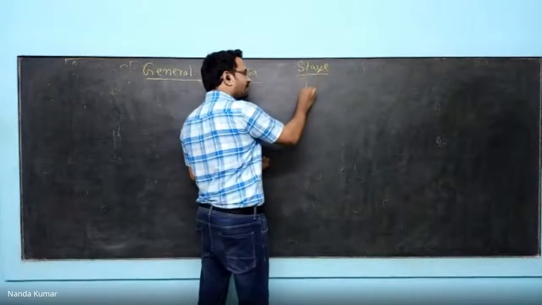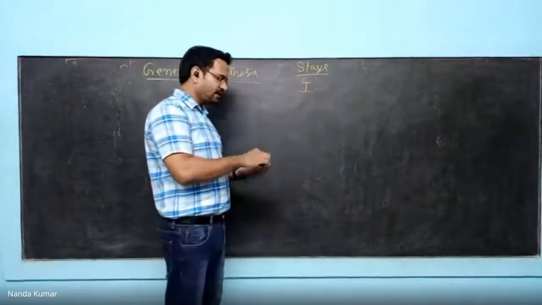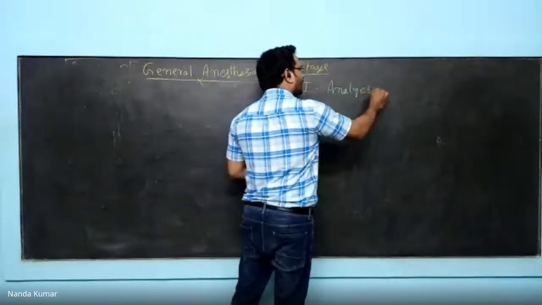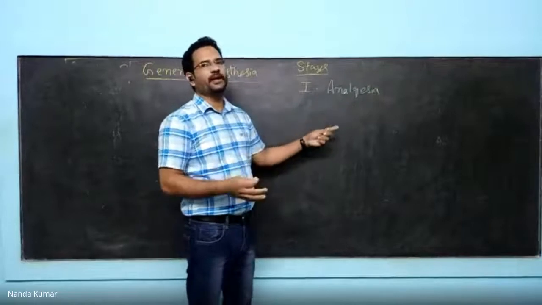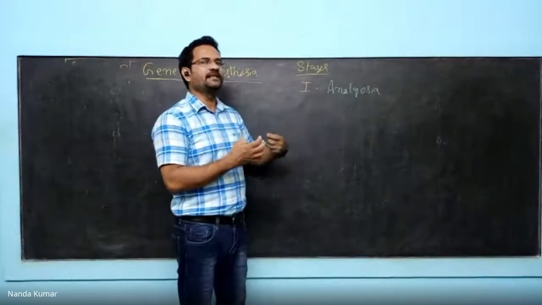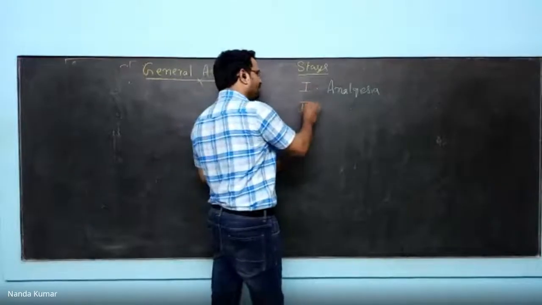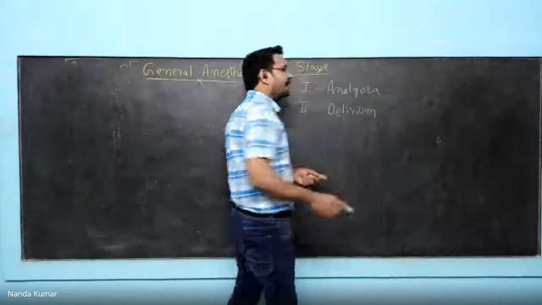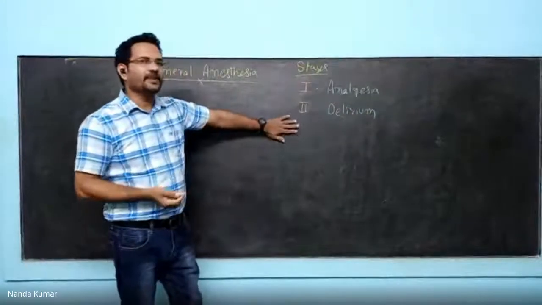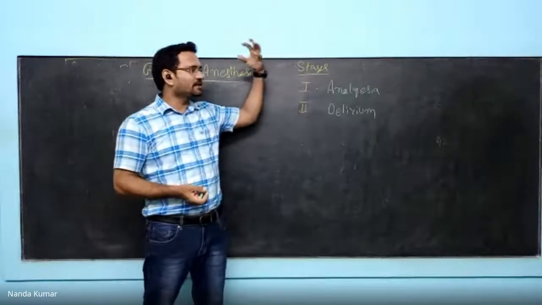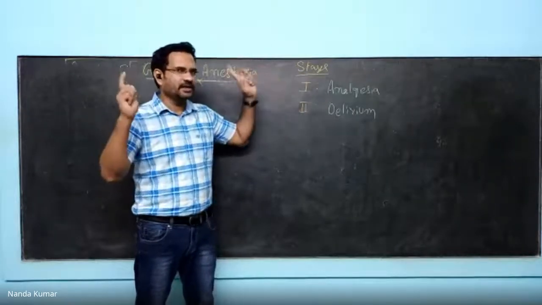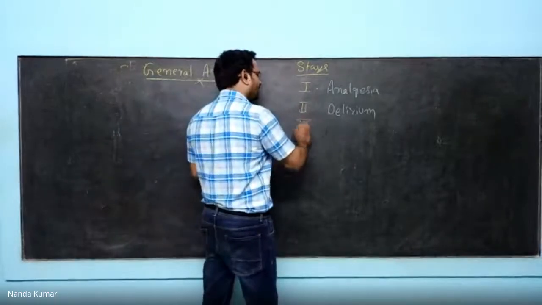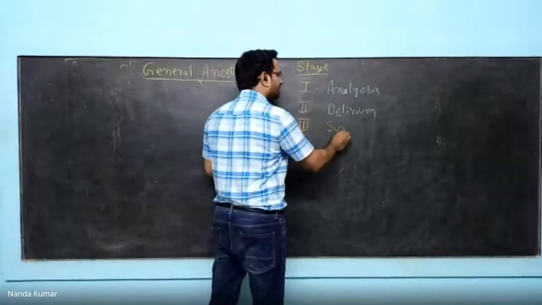In stage 1, when people take this general anesthetic, it is the analgesia effect. Algia means pain, ana means without pain. So when people take this, they lose the pain sensation. The second stage is known as delirium. Delirium is nothing but an excitement state. Understand, this is a reflex mechanism of the brain. When some chemical agent is trying to calm you down, the brain will try to activate itself, and that is what causes agitation or delirium.